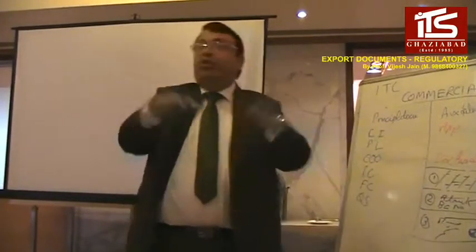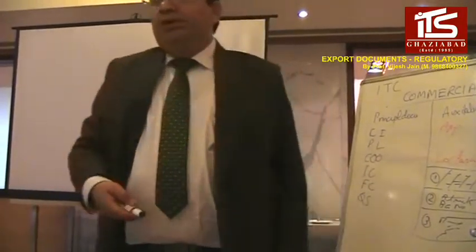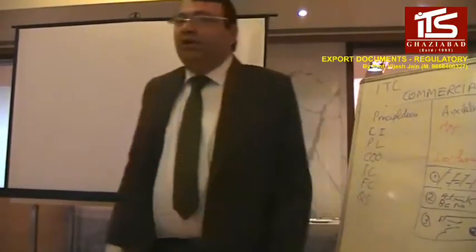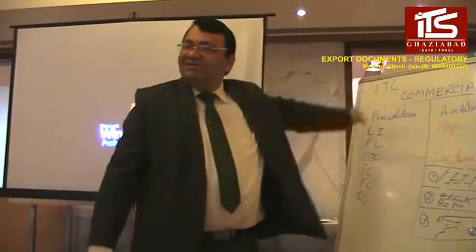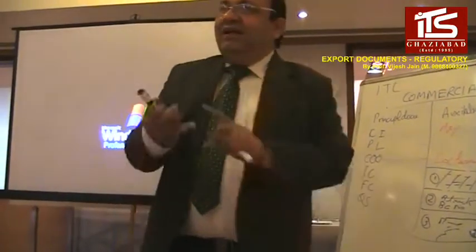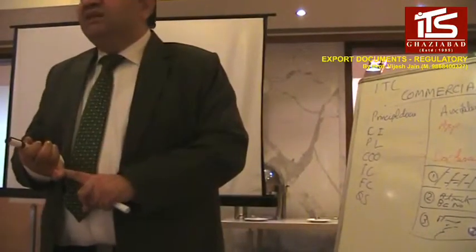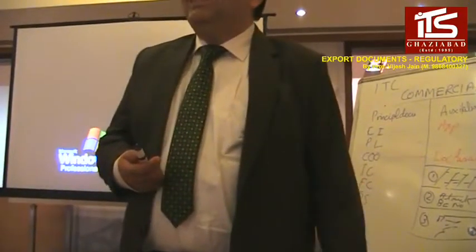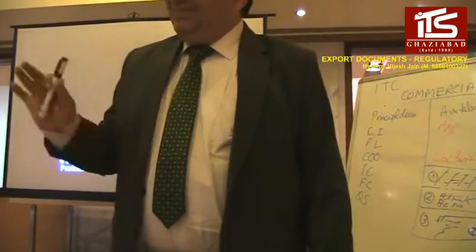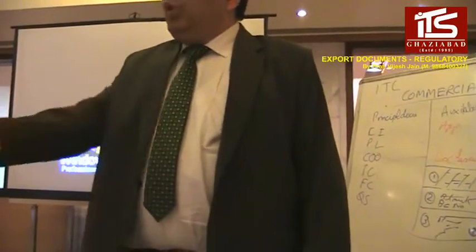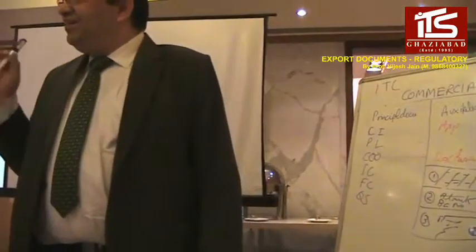This is done after the goods have been exported. Not every time it's shipping. Yeah. So in that case, it will become a post-shipment document. All these are pre-shipment documents. All these documents which we are discussing are pre-shipment, right? EBRC, bank attested CI, all these documents which I am talking about, they are all post-shipment documents, right? I think there shouldn't be any doubt now. So most of the regulatory documents we have covered.